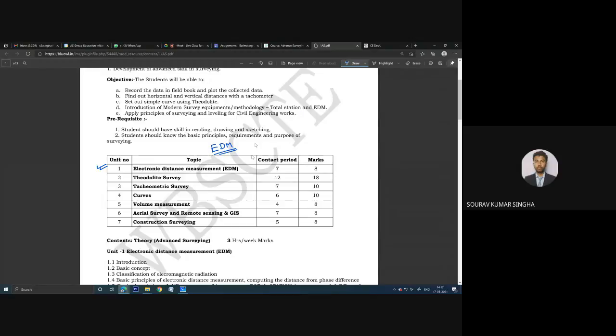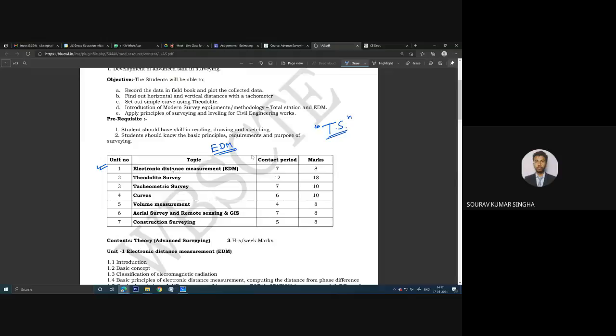The instrument we have in our lab is called the total station, and that total station was used to make the stadium. If we have some time to go to the college and practice, I will definitely show you that same instrument.